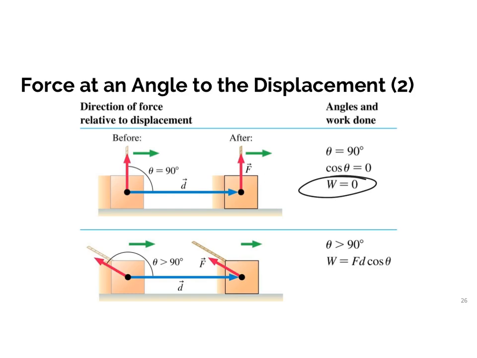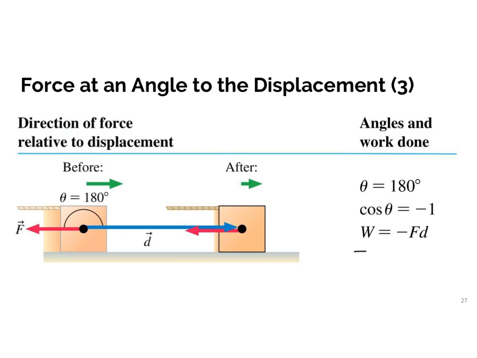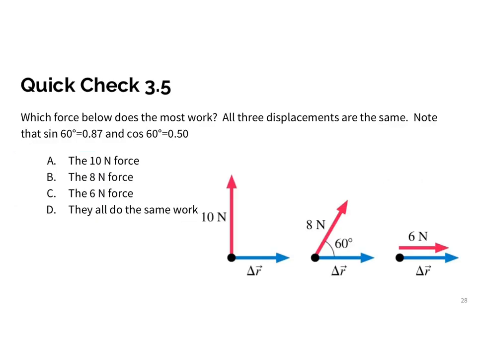Now in this example, we're counteracting the displacement, and if I think about angles greater than 90 with cosine, what is that? Well, that's a negative number. So if it's negative, I'm removing energy from the system. This is like pulling something to slow it down. You're getting rid of kinetic energy. And now here we have a perfect 180 degrees, so the work is 100% negative because it's the cosine of 180, which is -1, and that's going to be negative work. So now you're doing work to remove energy from the system.